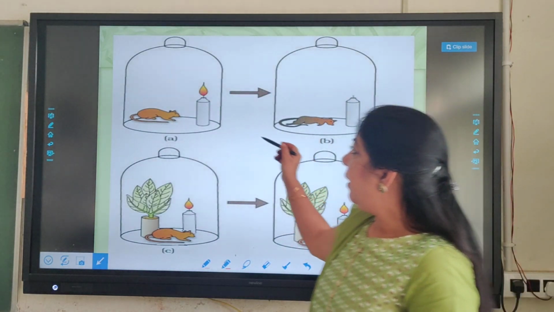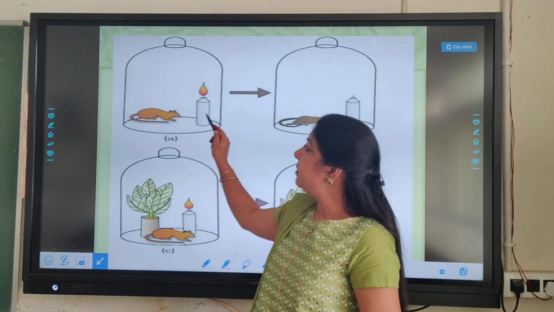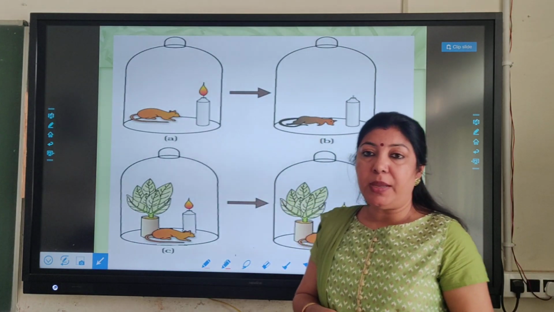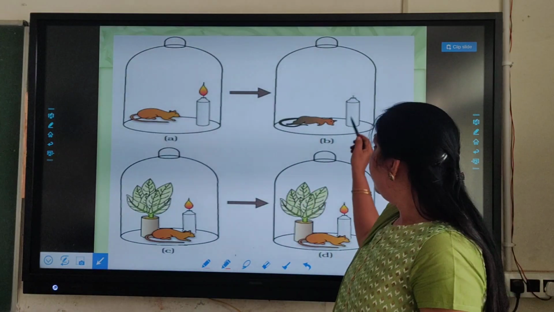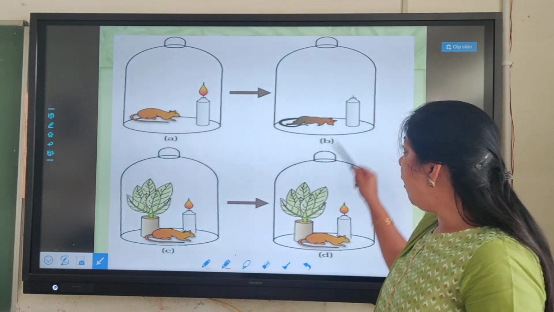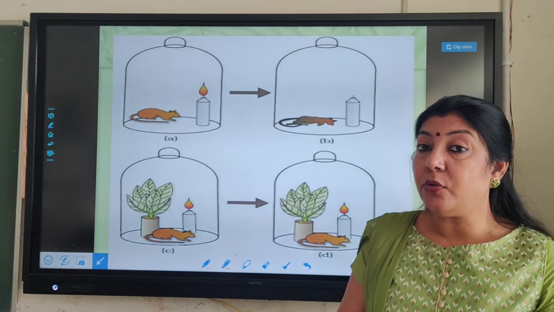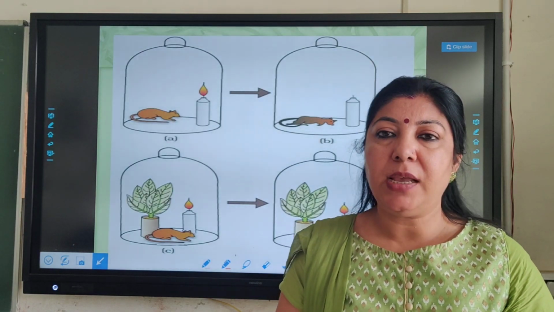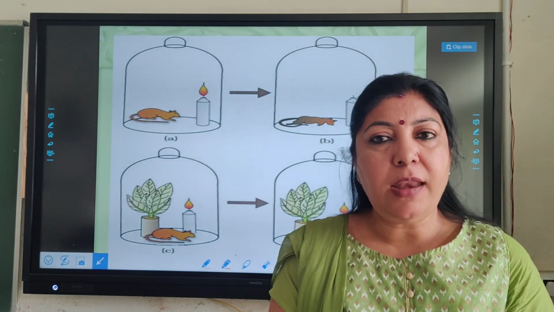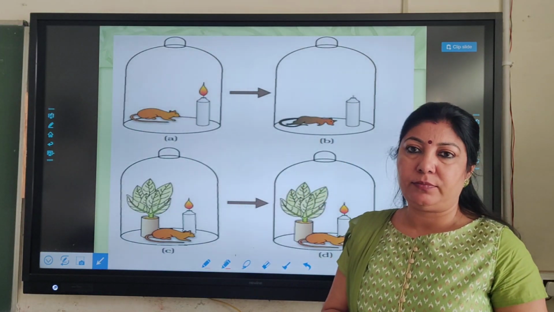Here, in the first place, he used only a living mouse along with a burning candle. He observed that after some time, the burning candle was extinguished, and after some time, even the mouse died. So he concluded that the burning of the candle is polluting the air. The air quality has become very low, and because of that foul air, the mouse could not survive here.